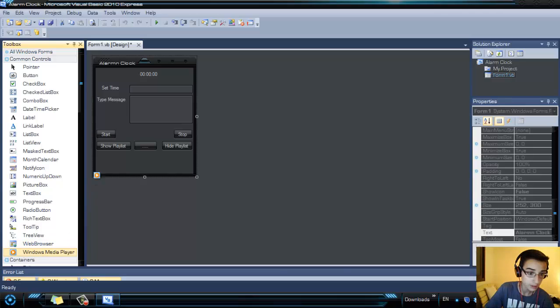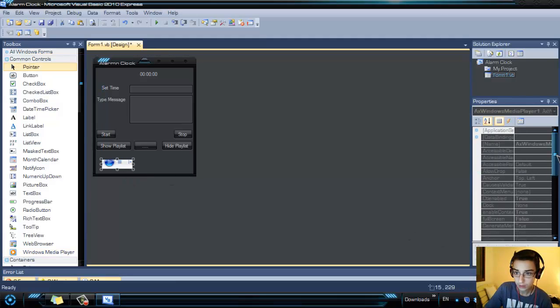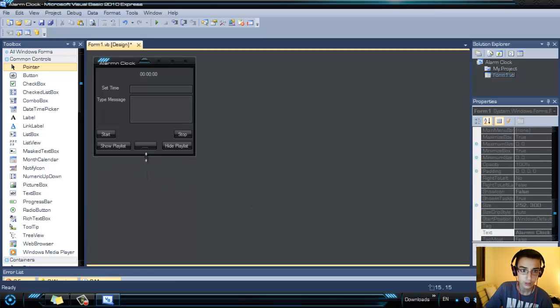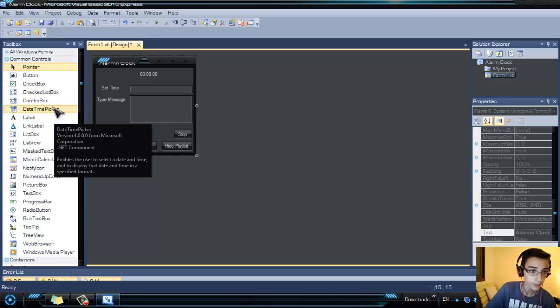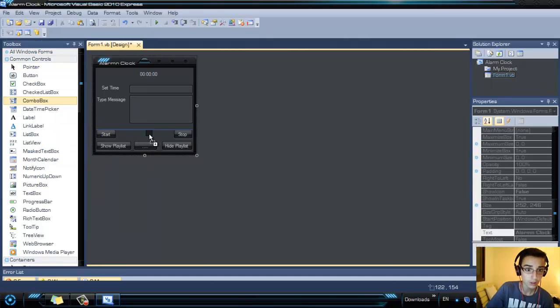Now that you have it, you put it over here, and you just make it invisible because we don't need it shown in the program. It's useless. Another thing that you have to add is a combo box. That is going to be our playlist. It's going to show our songs and whatever we have put.